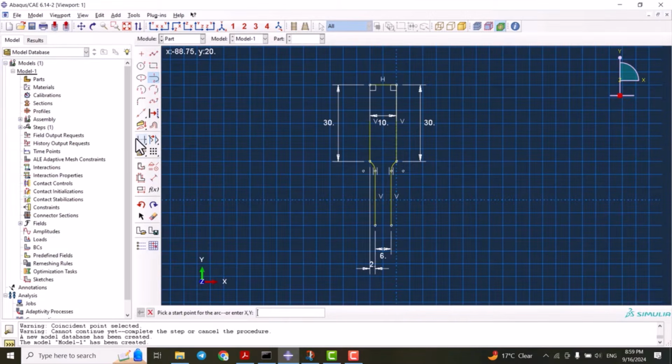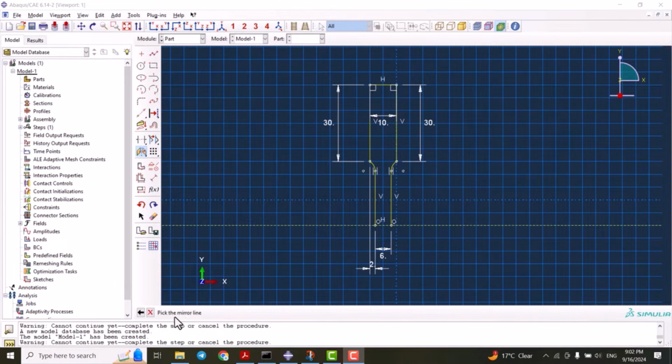The next thing we should do is create a line in the center. By creating the construction, we can create a line here which we are going to mirror our model on. By left clicking on this one and selecting the mirror, we can copy our model to the other side. Here it says pick the mirror line, so we choose this line, and now it's time to select the entities.